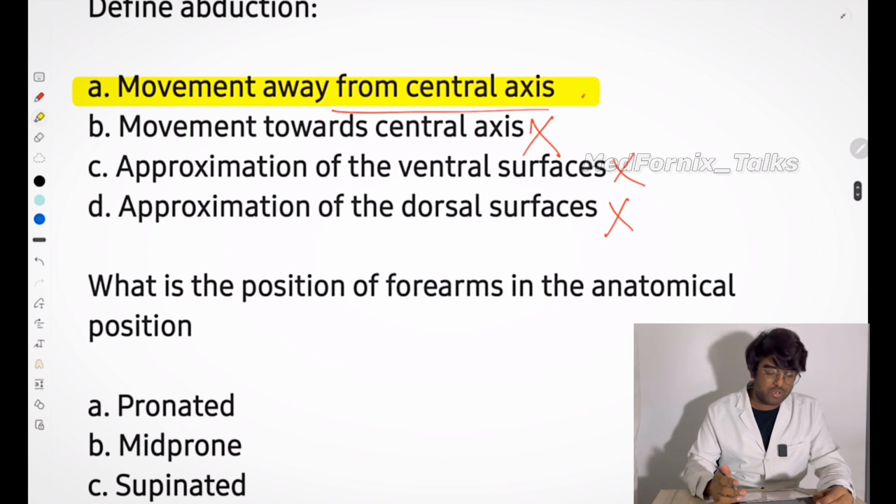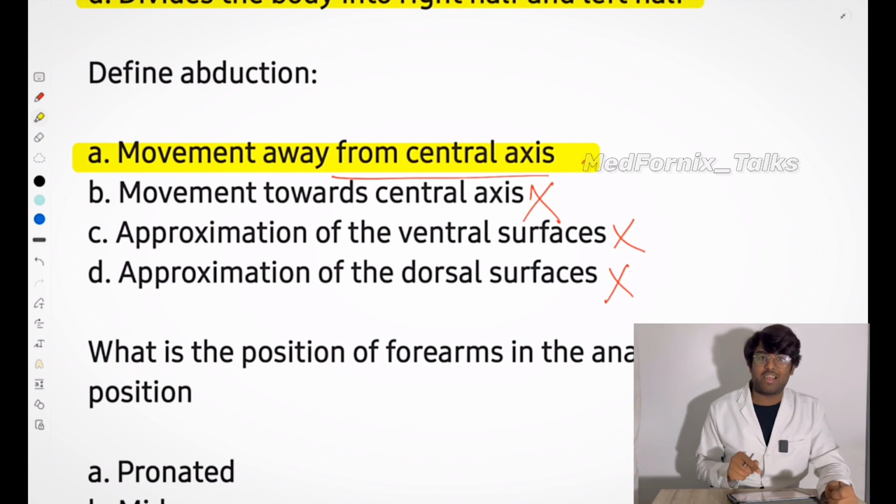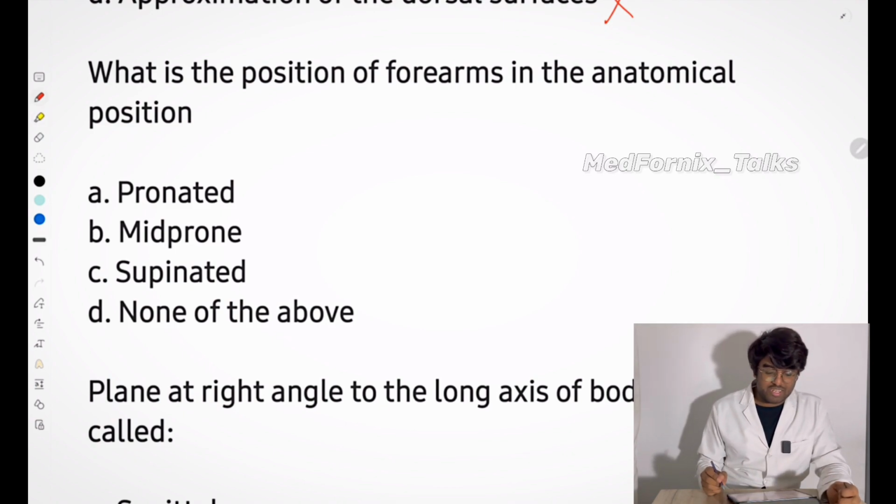So the doubt is clear. If it was defined adduction, then what you will say? Movement away from the central axis is abduction, and if it is adduction, then how will you tell? Movement towards the central axis. Okay. Next question. What is the position of forearms in the anatomical position?